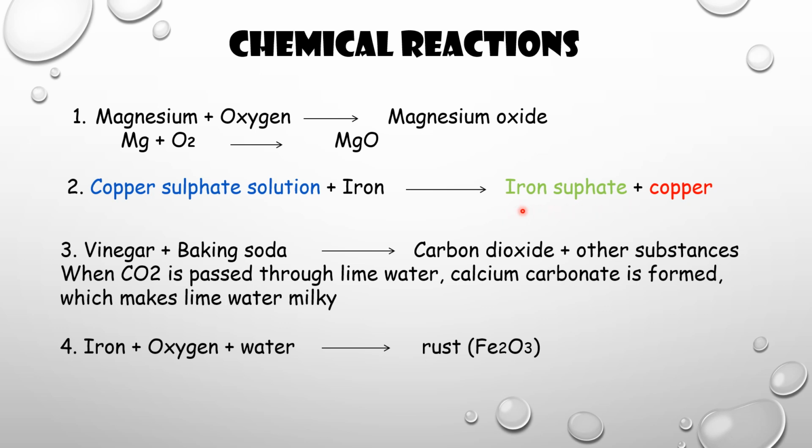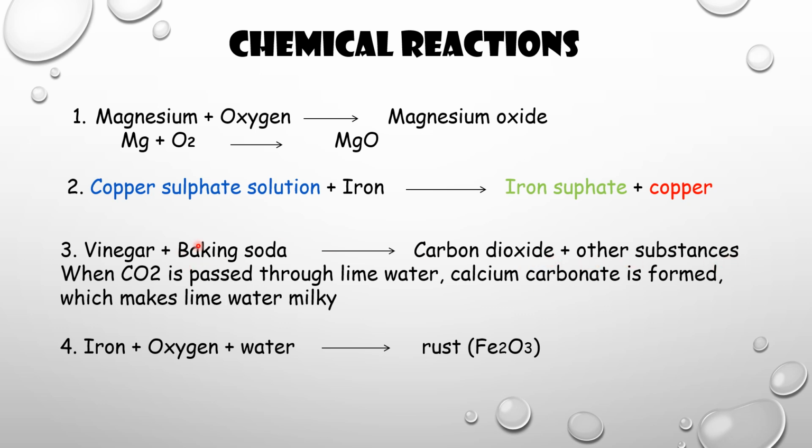Copper sulfate solution plus iron gives iron sulfate, and that is the green color. The third point is vinegar plus baking soda. Vinegar, you know, is acetic acid, and baking soda is a base, that is sodium bicarbonate or sodium hydrogen carbonate. So one is an acid and one is a base, and when these two react they form carbon dioxide and some other substances.